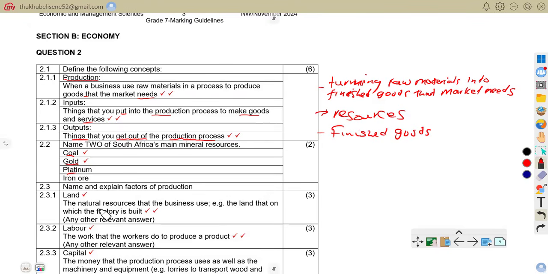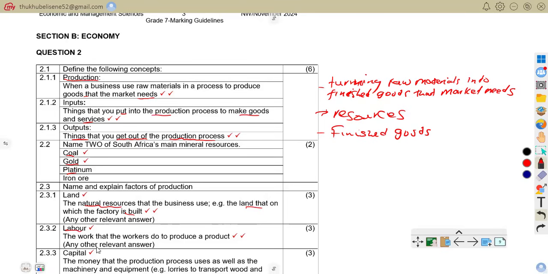Land is the natural resources that businesses use to produce goods and services. Example, the land on which the factory is built, land for farming or mining minerals, stuff like that.